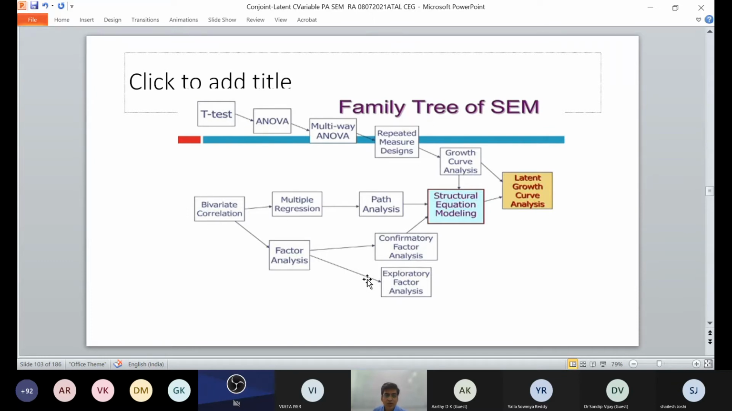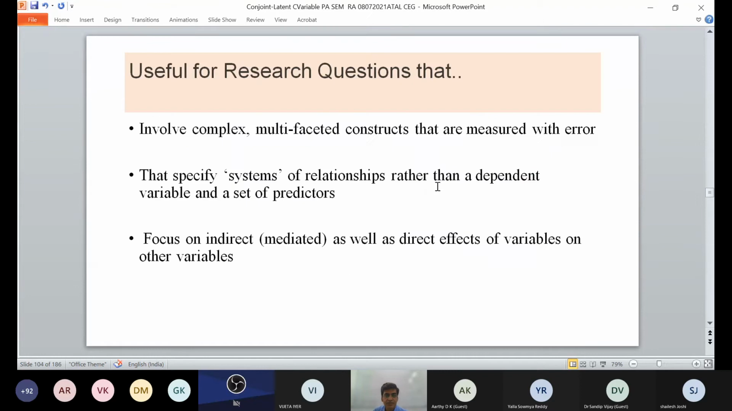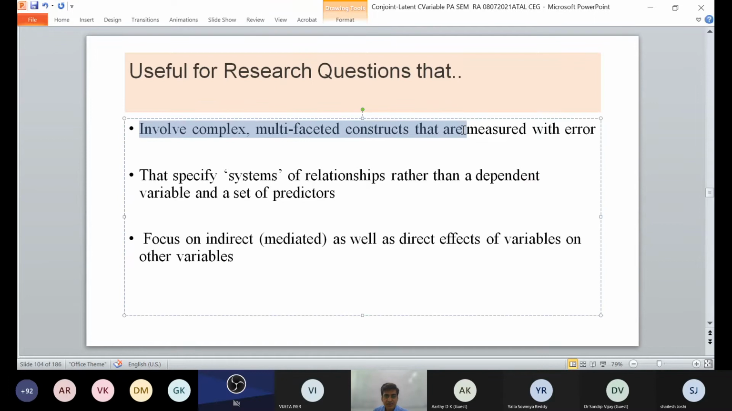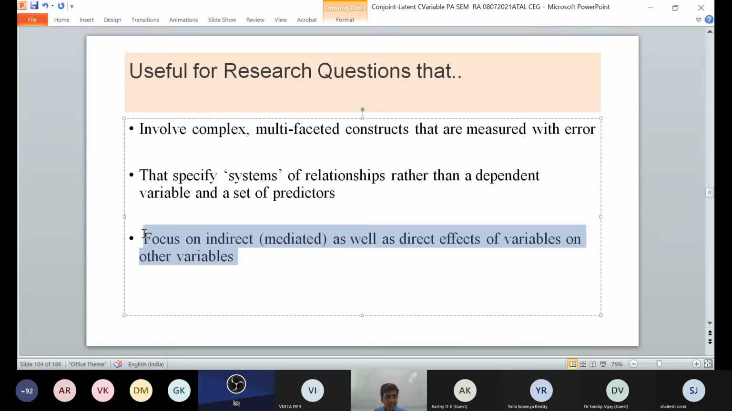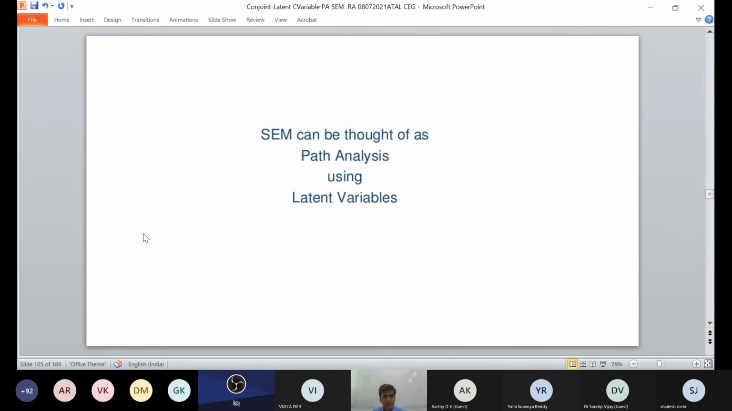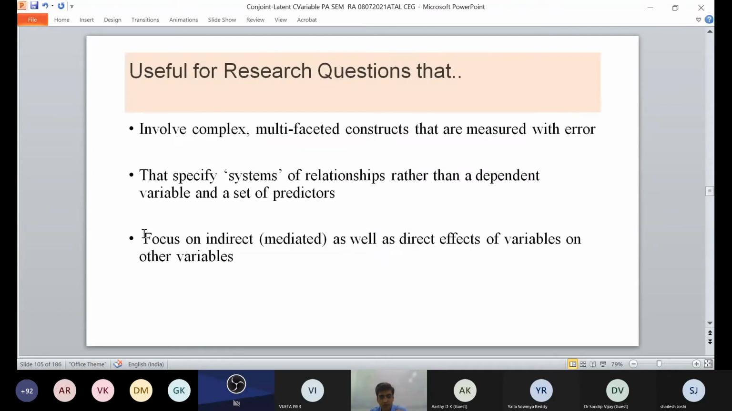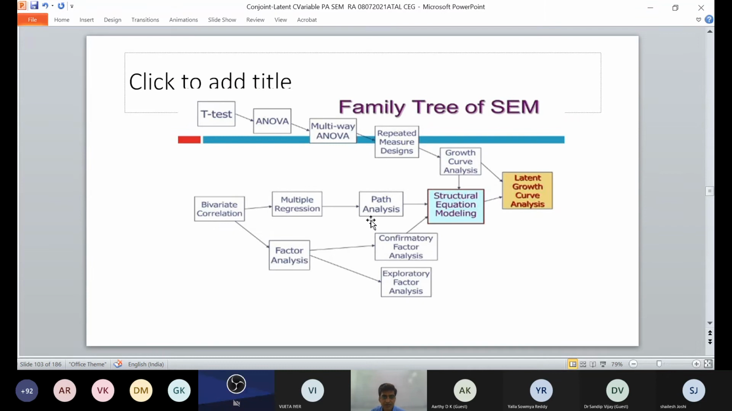For SEM, you need to know these things carefully. It involves complex multi-phase constructs which are measured with errors. It specifies a system of relationships rather than dependent variables on a set of predictors. It focuses on indirect as well as direct effects of variables. So we'll try to understand this very carefully. Basically, structural equation modeling, SEM, can be thought of as path analysis using latent variables. Path analysis using latent variables.